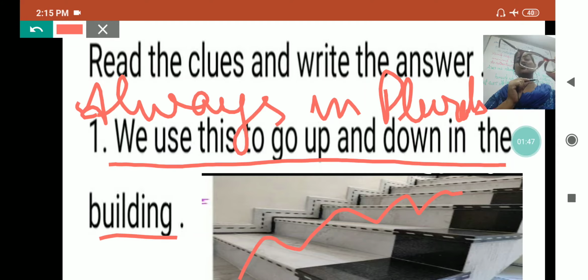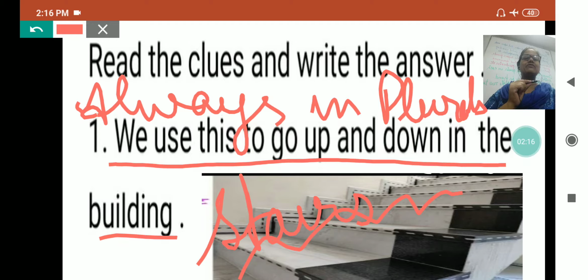See, this is not written as a spectacle, it is written as spectacles, because these things have either two parts, or two things we use together, or two identical parts. Like the left eye and right eye. Like that only, stairs we don't use alone. We use it in plural form, and it is stairs.